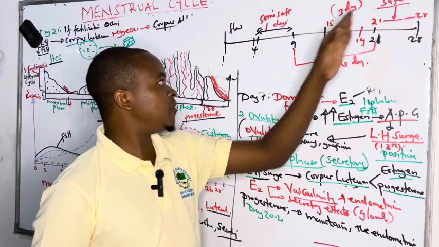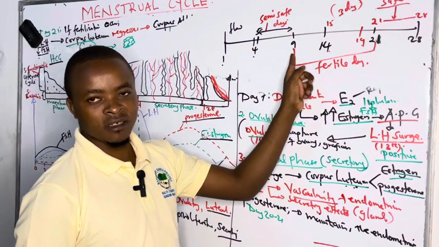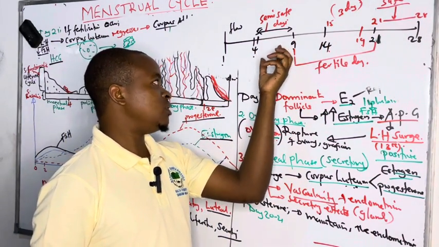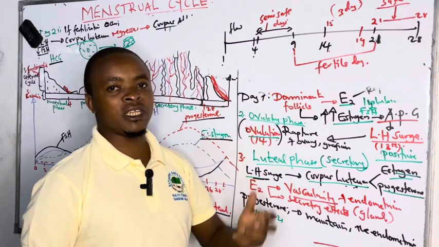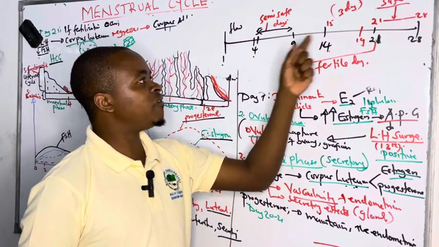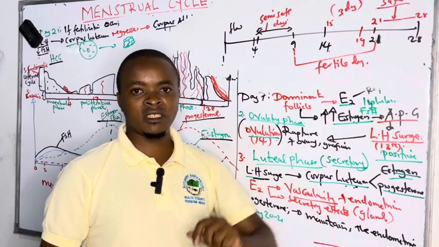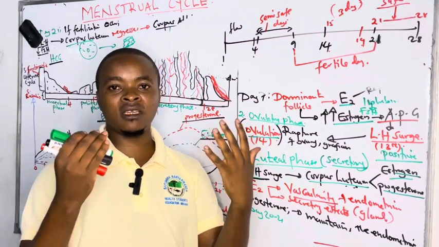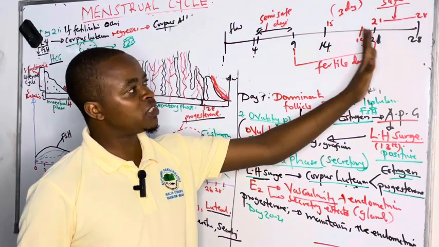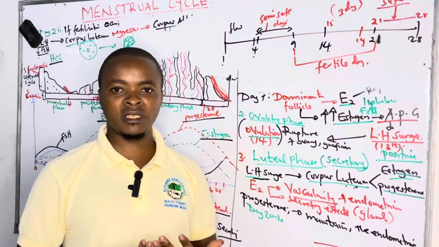These ones are safer than those from 5 to 9. Because in the case of early ovulation, you might ejaculate and the sperms might wait for 2 days, for 3 days, and you might become pregnant. So the very safe days are between 21 to 28, whereby we know there is no egg, because the egg disappeared by the 19th day. So by 21 to 28, we are sure you cannot get pregnant.